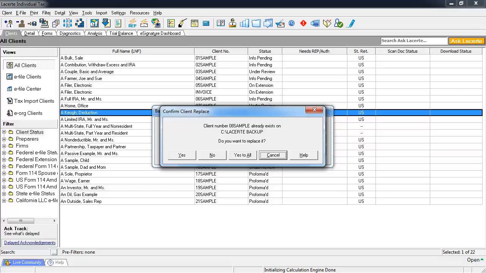I backed up all these clients to a folder called Lacerte Backup. If I back up a client to that directory, that client already exists in the backup folder, and I'm presented with this screen. Click either Yes or Yes to All to replace the client or group of clients. Selecting No or Cancel will stop the backup process.